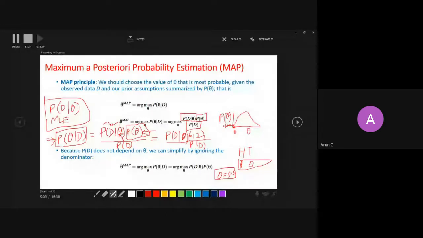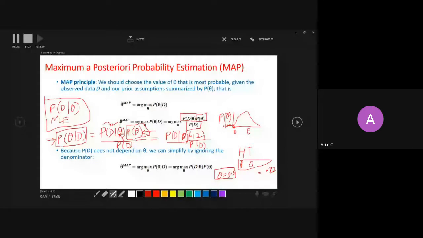0.25, right? It is 0.25 because first getting head is 0.5, getting tail is again 0.5, and getting them together, 0.5 multiplied by 0.5 is 0.25. So the probability of the data set is 0.25. So it means I can still generate my data set if my theta is 0.5, and the probability of seeing the data set is 0.25. Right?